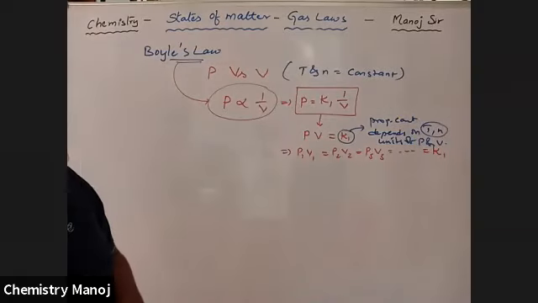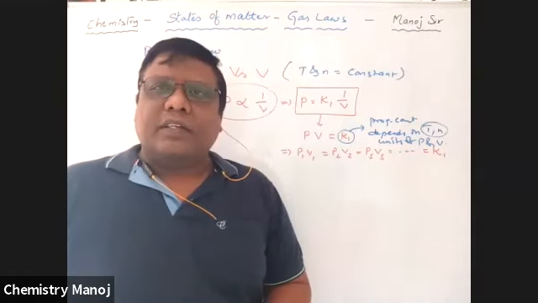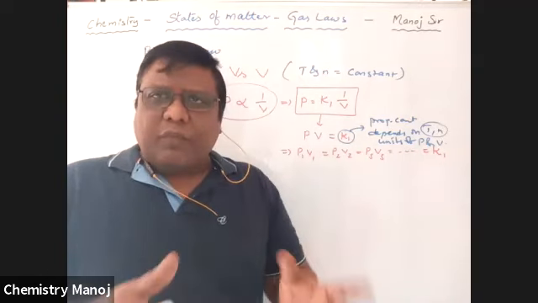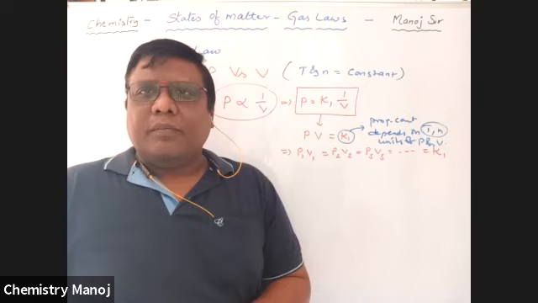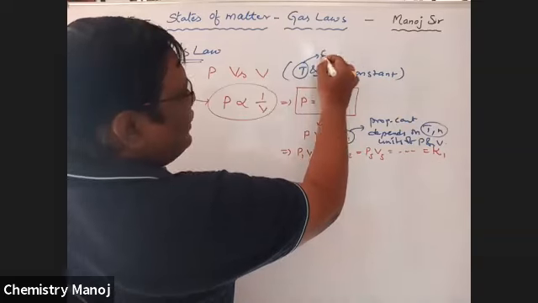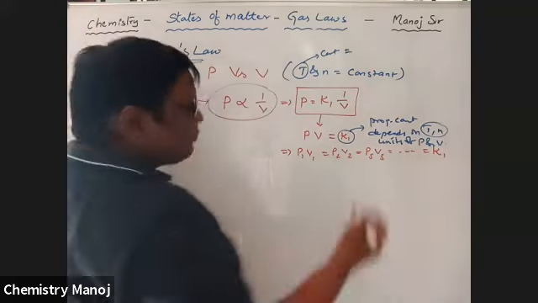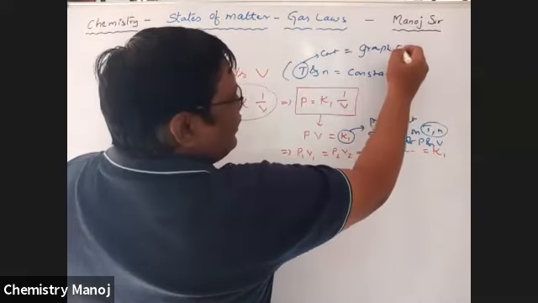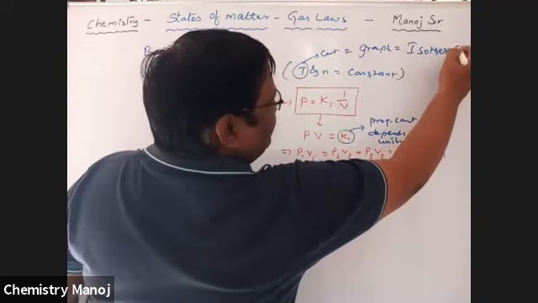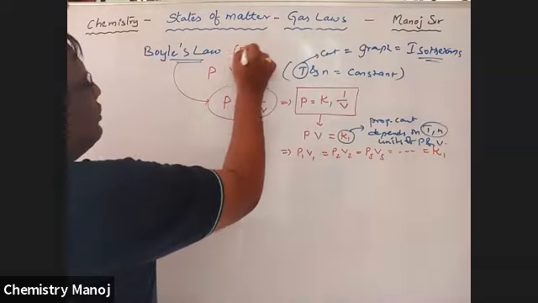So here it is Boyle's law. Now, what is the graphical representation? In most objective questions, which of the following graphs resembles Boyle's law? What are the different possibilities of those graphs? Mind it, all the graphs I am going to draw are at constant temperature. Graphs at constant temperature are called isotherms. That means in Boyle's law, we are using isotherms.